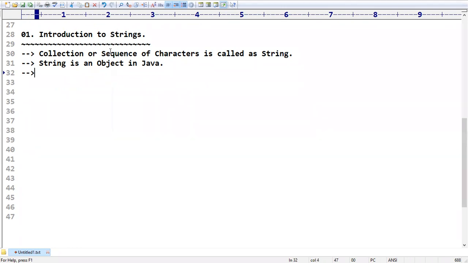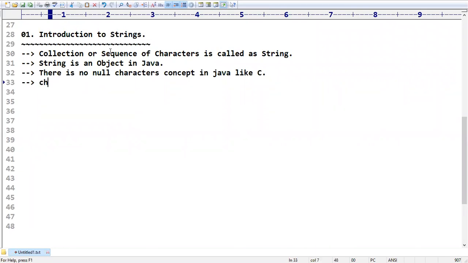The next point is that there is no null character concept in Java, like in C language. I hope you know that in C we have the null character concept. Such terminology is not there here.